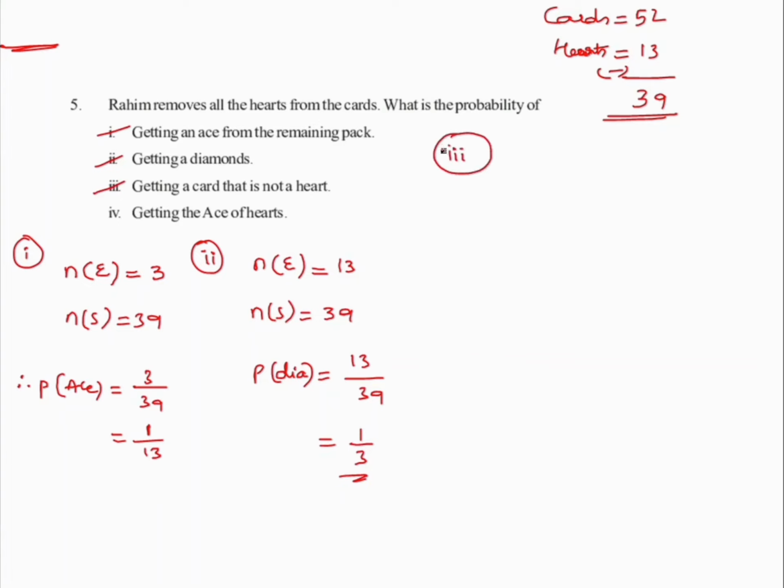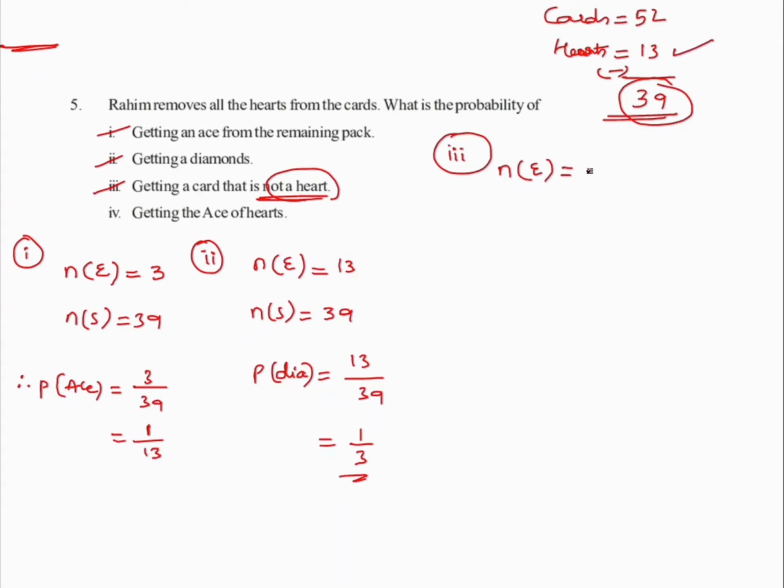Now let us look at the third bit here. What is the probability of not getting a heart? So N of E is your not getting a heart. But if you look over here, we have removed them, right?